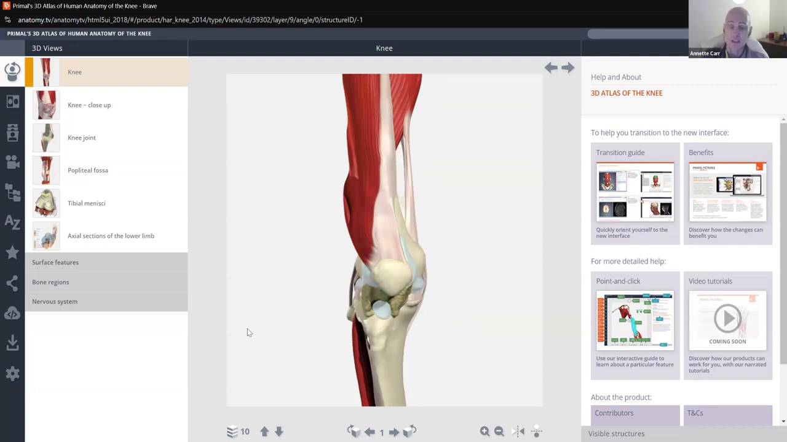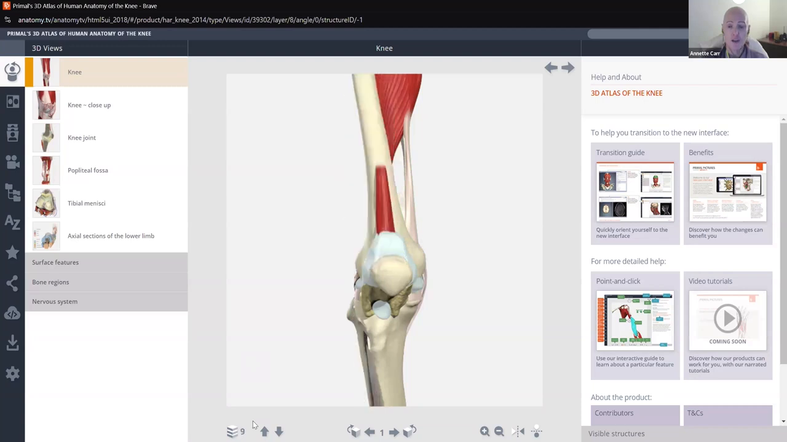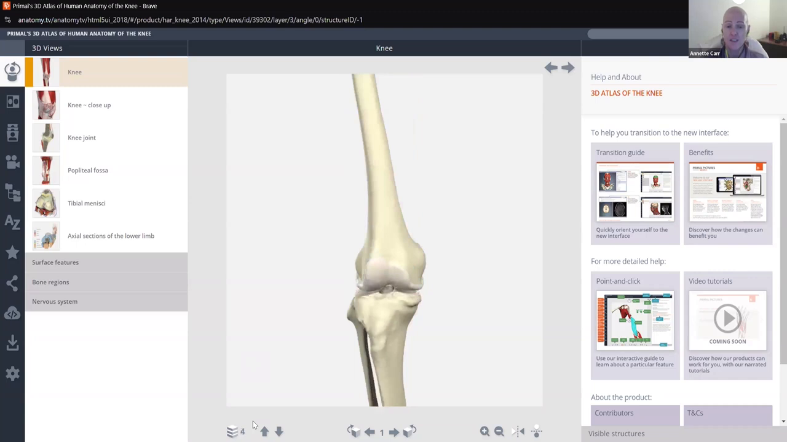Now that's layers. So for instance, this is too complicated. I just want to look at the bones. I don't want to look at muscles and tendons. So if I press the down arrows, it's going to start removing structures from the knee. And this is going to allow me to see the bare bones of the knee. So when I come down to level 1 here, I'm just going to have the bare bones.